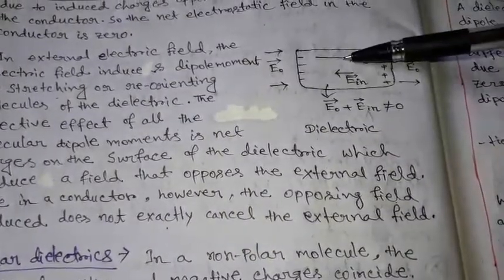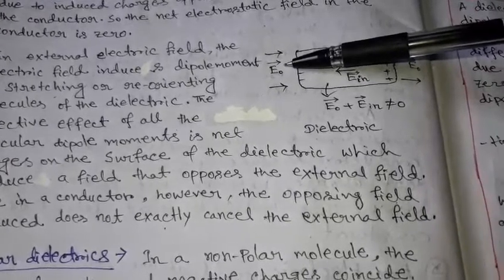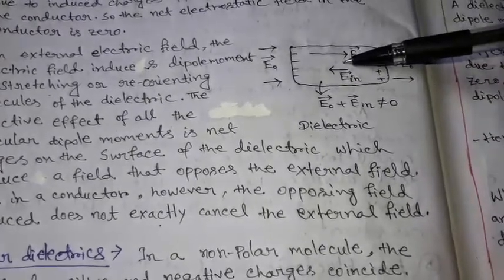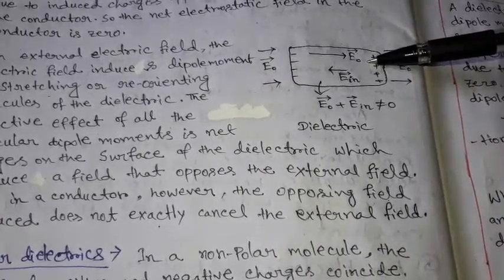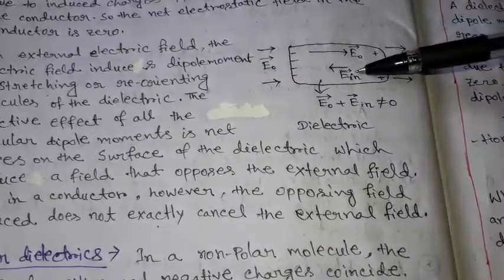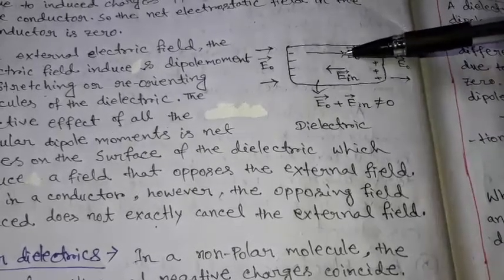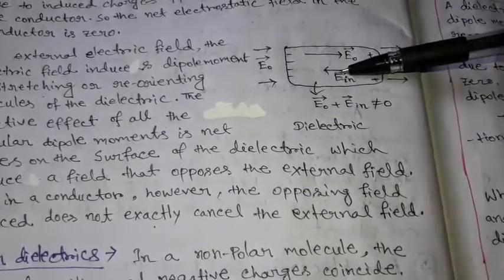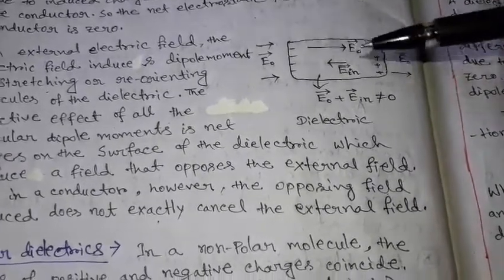In the diagram we see that the external field E0 is present, and inside the dielectric the negative and positive charges accumulate on the two opposite faces of the dielectric, producing an internal electric field which is opposite in direction to the external field but smaller in magnitude. So inside the dielectric electric field is not 0.